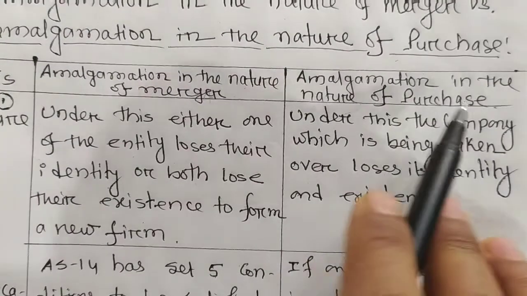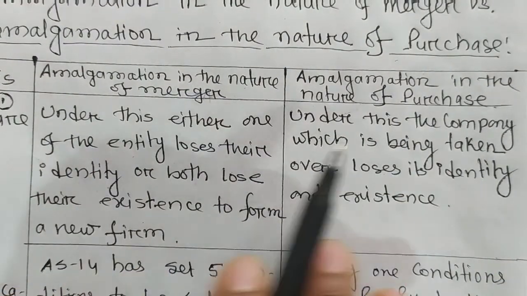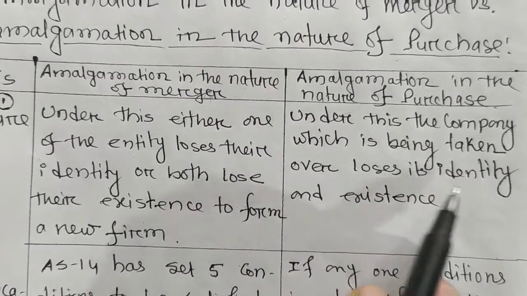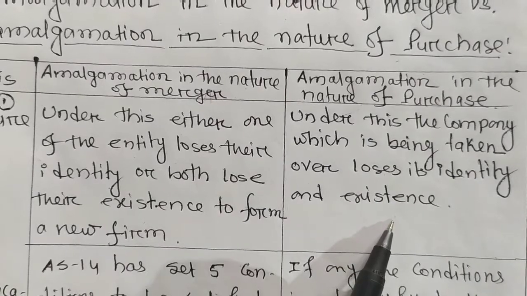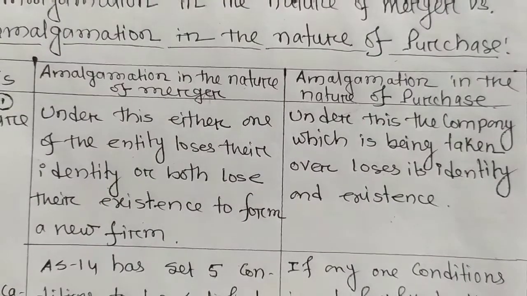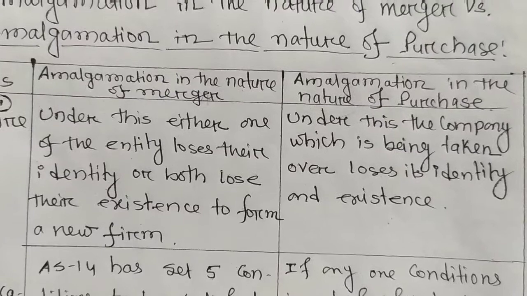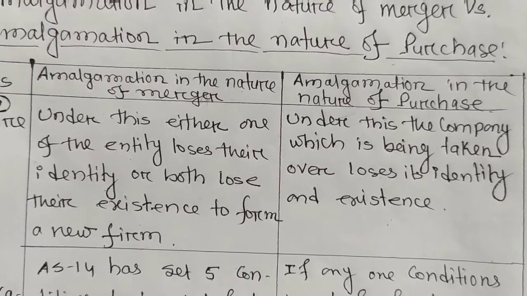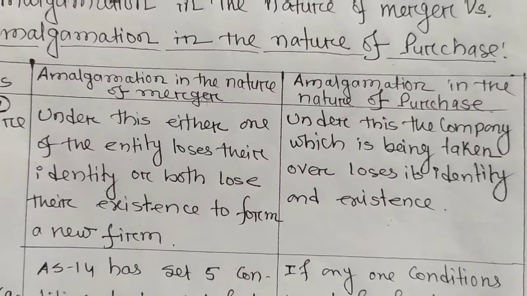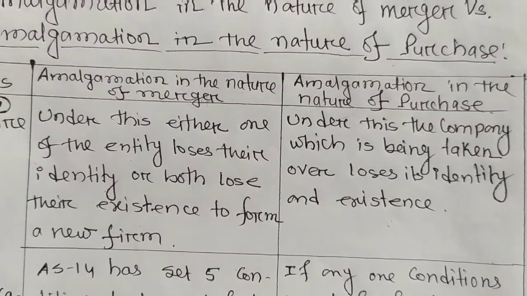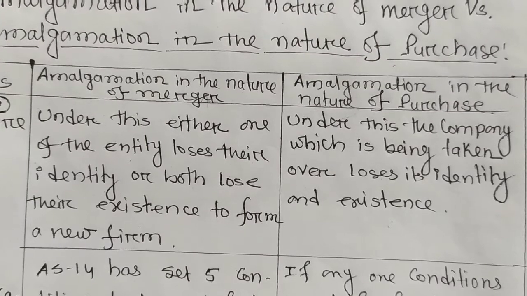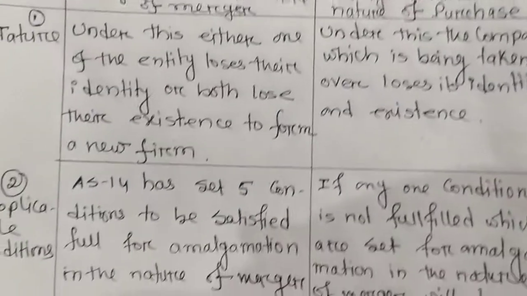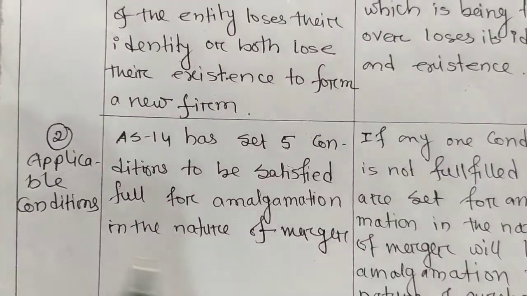Then amalgamation in the nature of purchase, what is said? Under this, the company which is being taken over loses its identity and existence. That means the company which is being taken over, the transferor company, loses its identity and existence. Okay. So what is the transferor company? What is the transferee company? I have discussed in my earlier video. Please go through that.